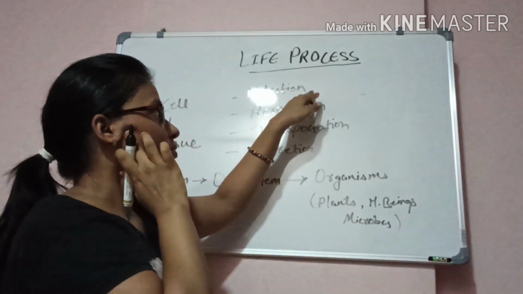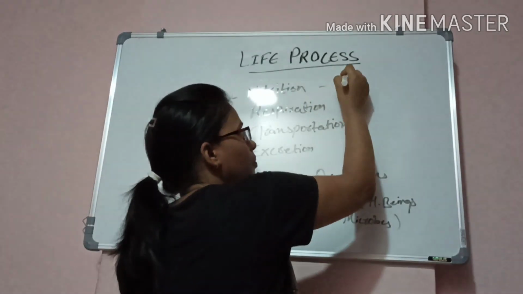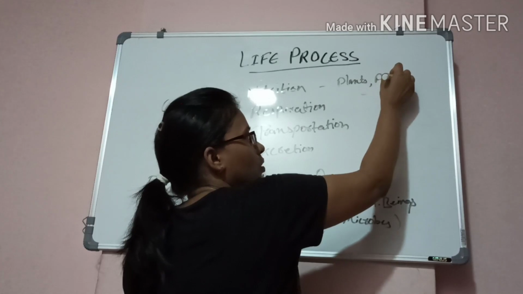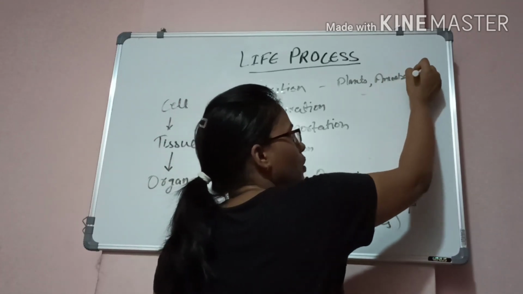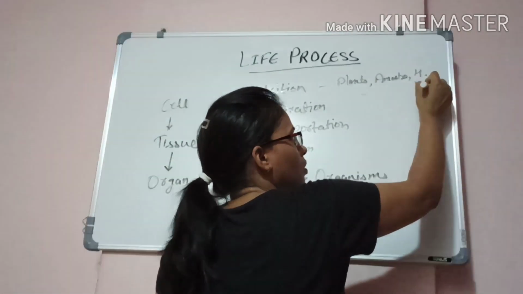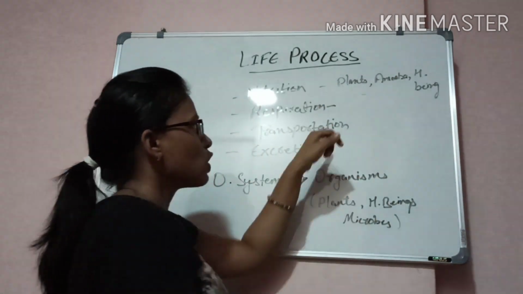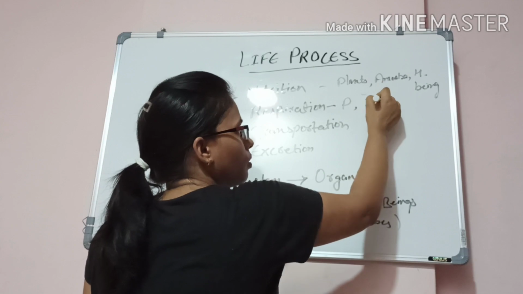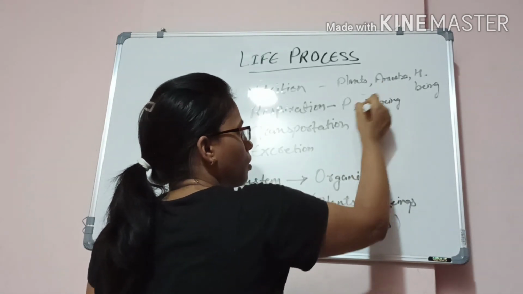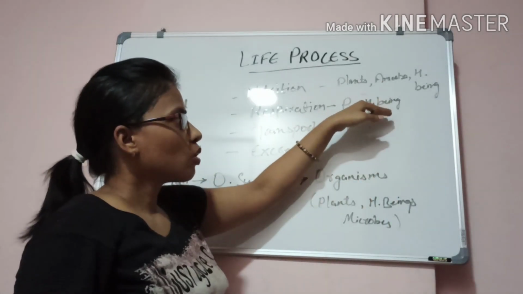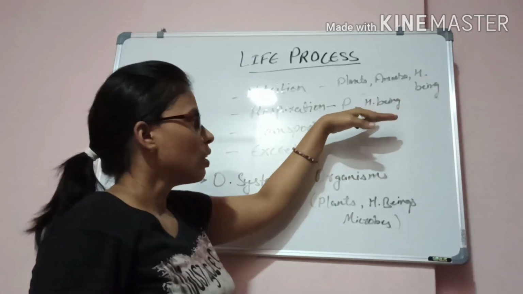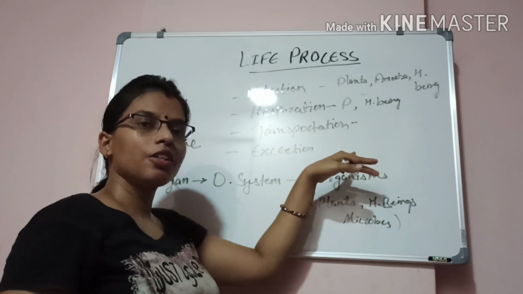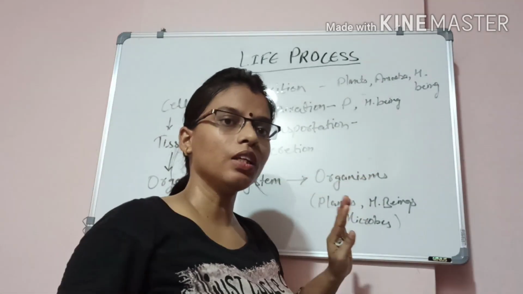Nutrition we will discuss for plants, amoeba and human beings. Transportation we will discuss for plants and human beings. Respiration also for plants and human beings, and excretion also for plants and human beings.